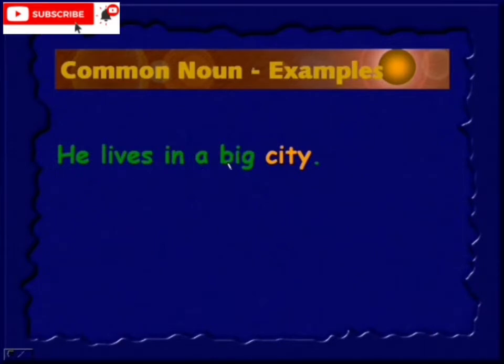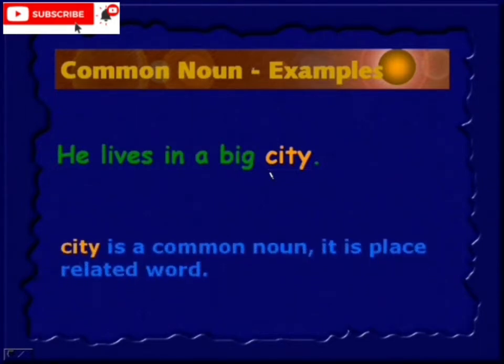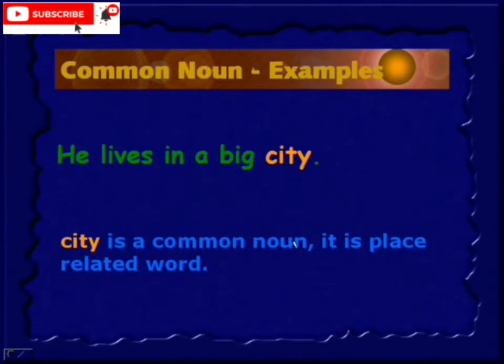He lives in a big city. City means one particular place. So here city is a common noun. It is a place related word. So when it says city, we understand that it is where more number of houses, shops, stores and all will be there.